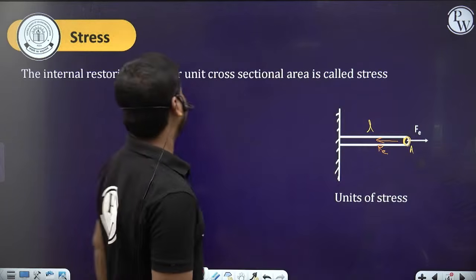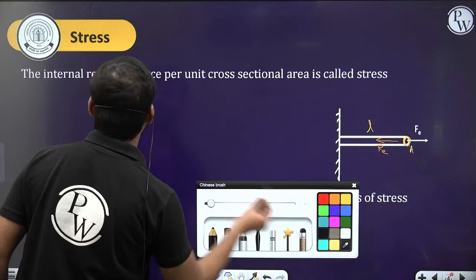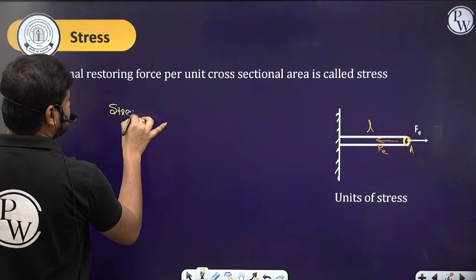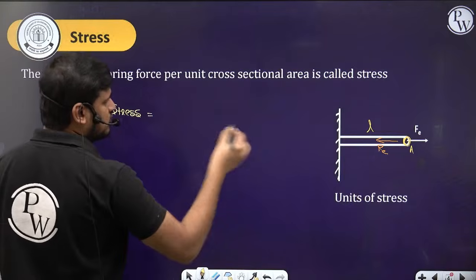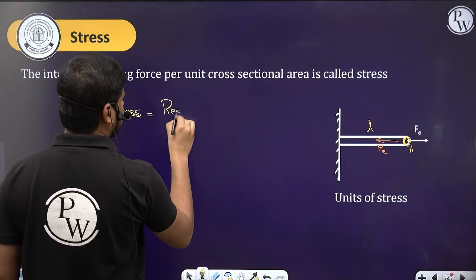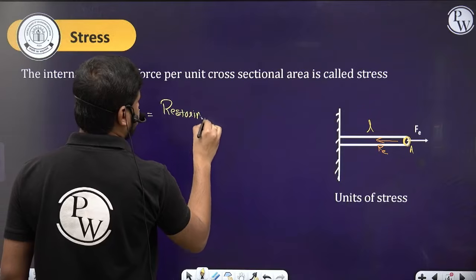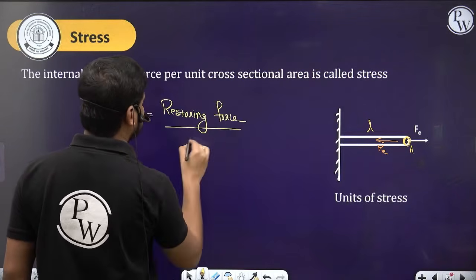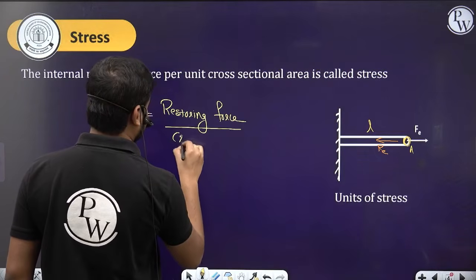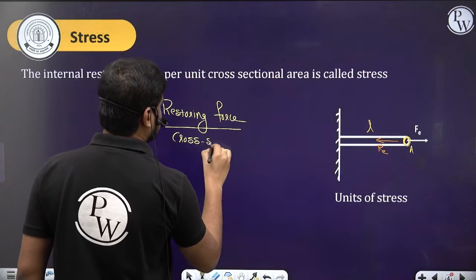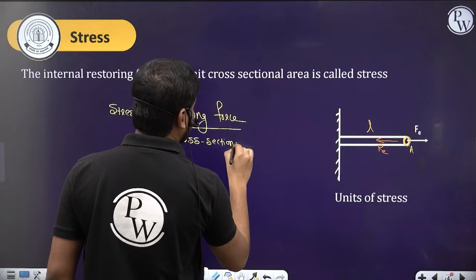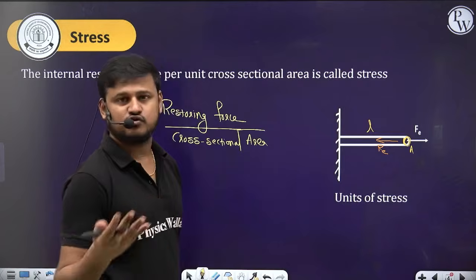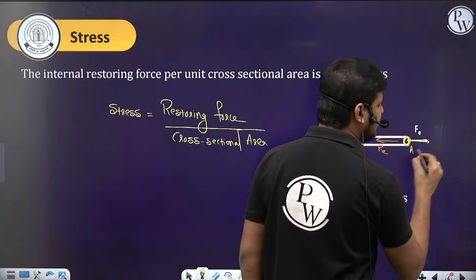Then we can write the stress formula as stress is equal to the restoring force per unit cross sectional area. Up to elastic limit, the restoring force is nothing but the deforming force. Here this Fe is a deforming force.